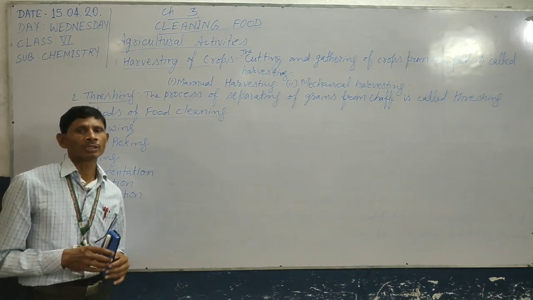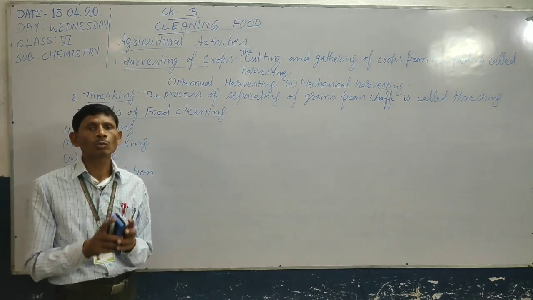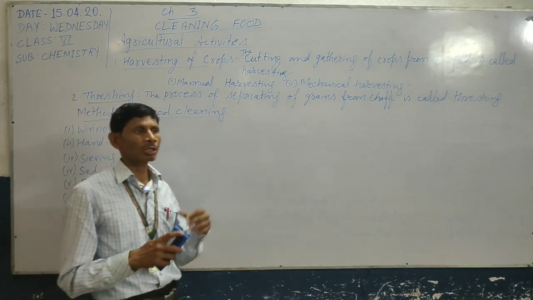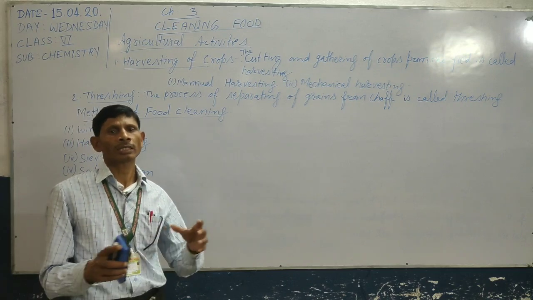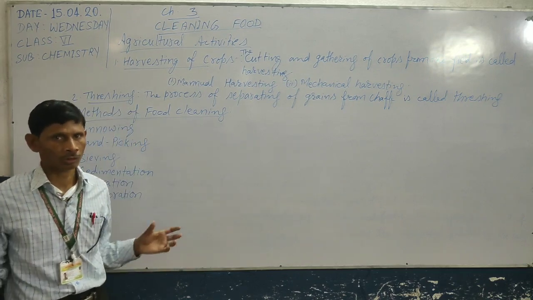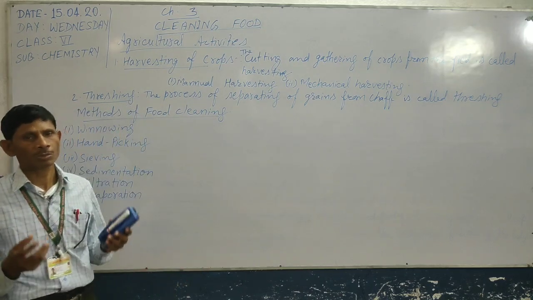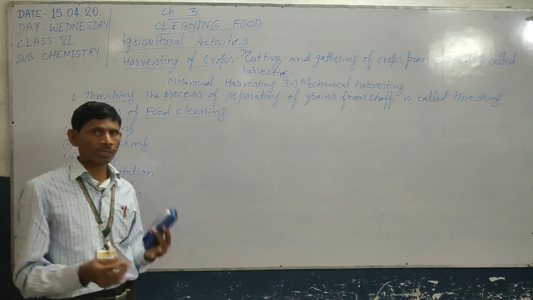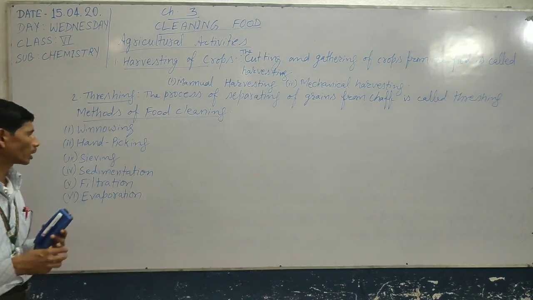The next one is sieving. Sieving is also used to separate substances of different sizes by the use of a sieve. Sieve का इस्तेमाल करके हम लोग अलग अलग सब्सटेंस को जिसका साइज अलग अलग होता है उसको हम लोग अलग कर सकते हैं. Sieve means churning. As for example, sand is separated from pebbles, or chaff is separated from wheat flour.